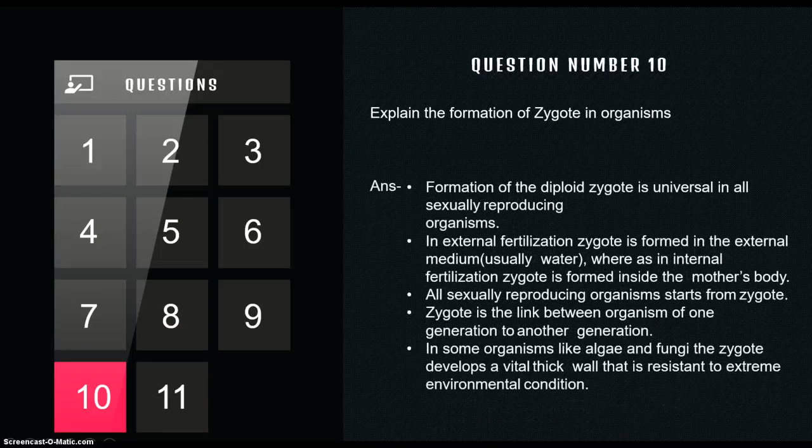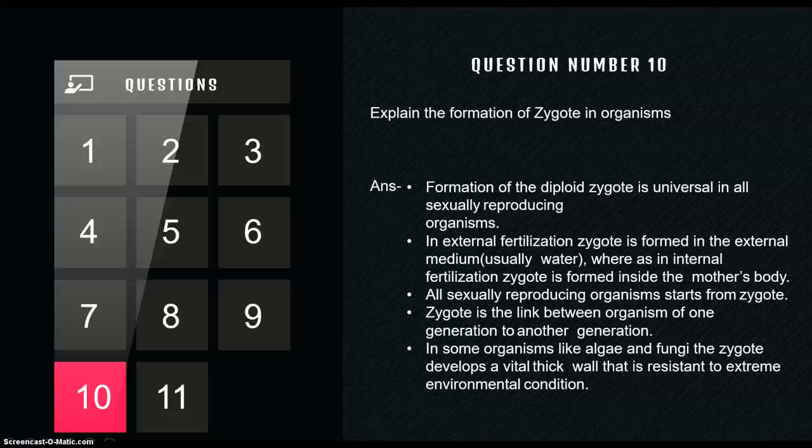So zygote, what is zygote? I've said the male gamete and the female gamete fuse with each other to form what? Zygote. In external fertilization, the zygote is formed in the external medium, that is water. And in internal fertilization, the zygote is formed where? Inside the mother's body.